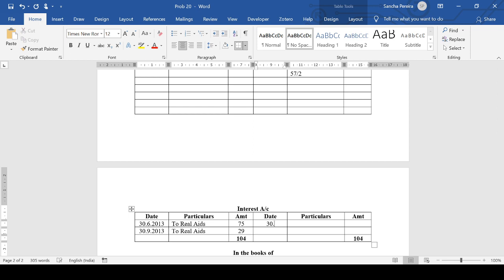So on 30th September itself, the closing here basically happens on 30th September because that's when these accounts are closed. The agreement is terminated by P and L account, 104.